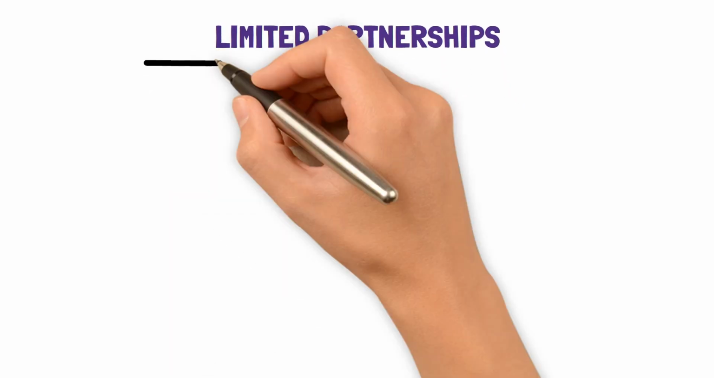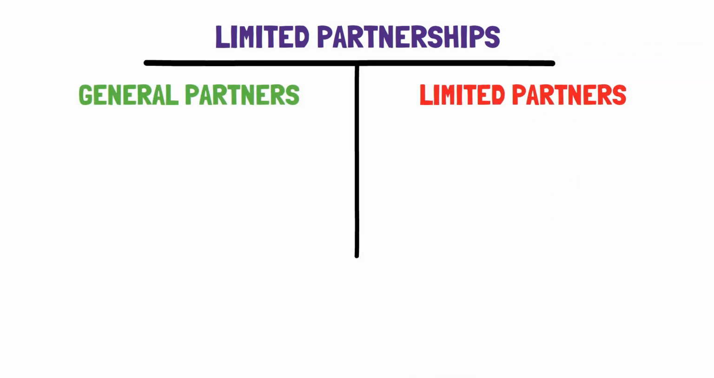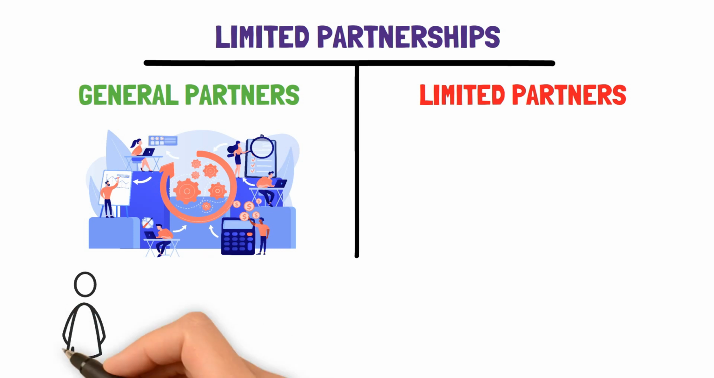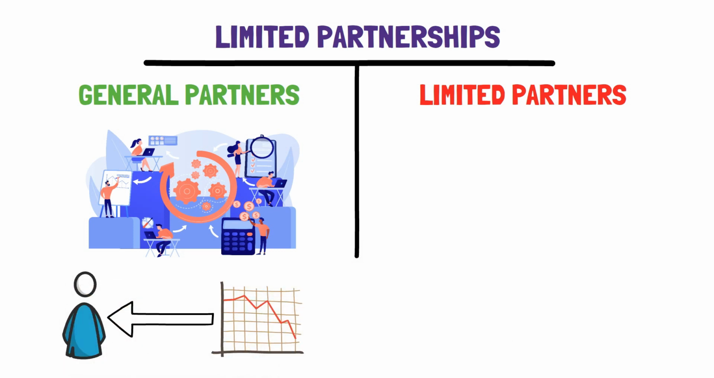Limited partnerships. A limited partnership is a type of business structure in which there are two types of partners, general partners and limited partners. The general partners are responsible for managing the day-to-day operations of the business and have unlimited liability for the debts and obligations of the partnership. This means that they can be held personally liable for any losses or liabilities that the business incurs.